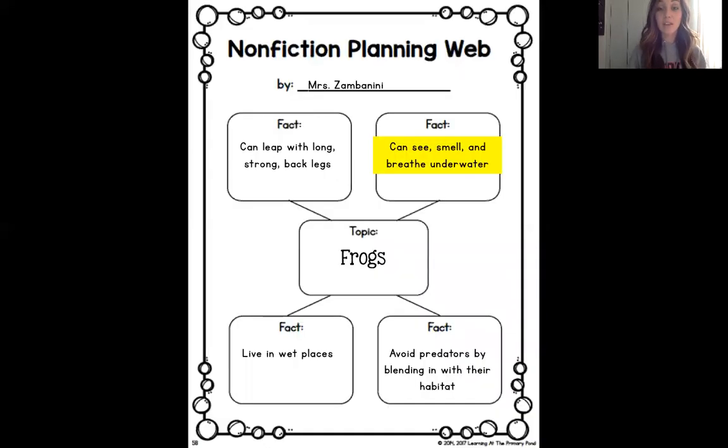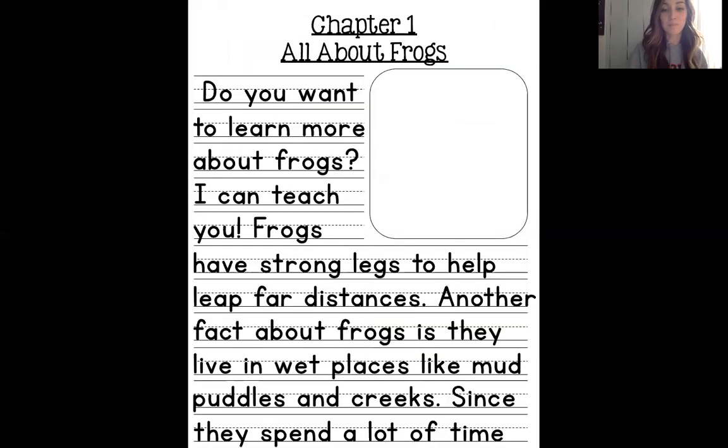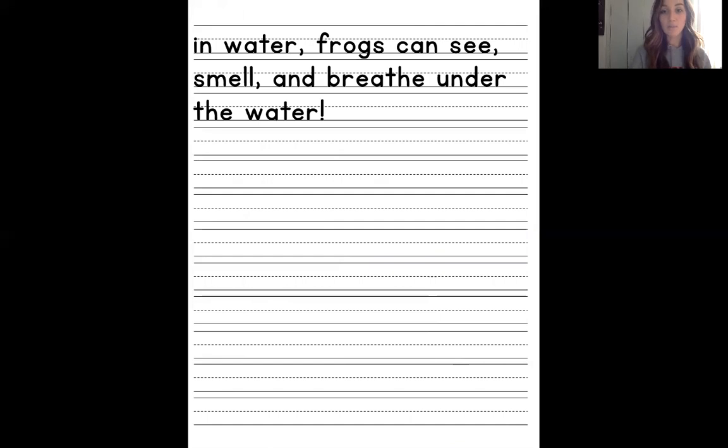Now I'm moving on to fact number 3. Can see, smell, and breathe underwater. I'm putting that fact next because the fact right before it was about the places they live, which is near or in the water. The sentence I wrote says, since they spend a lot of time in water, frogs can see, smell, and breathe under the water.